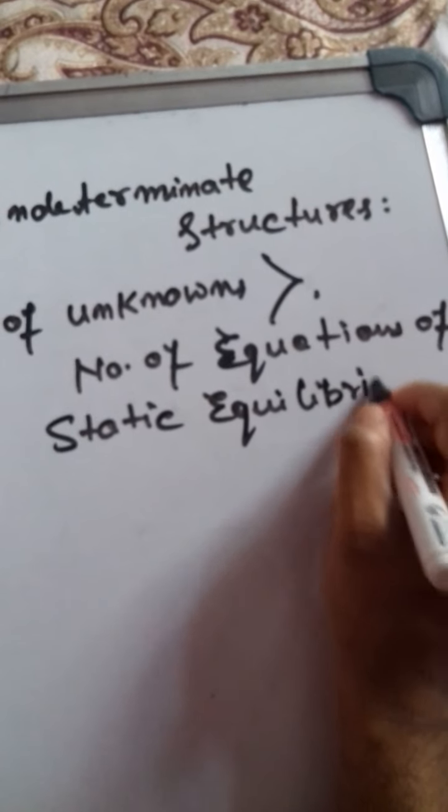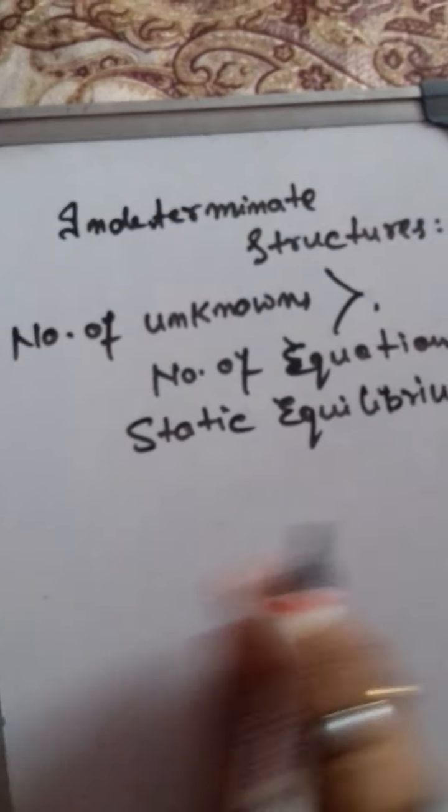That is, number of unknowns is more than the number of equations of static equilibrium. Okay.